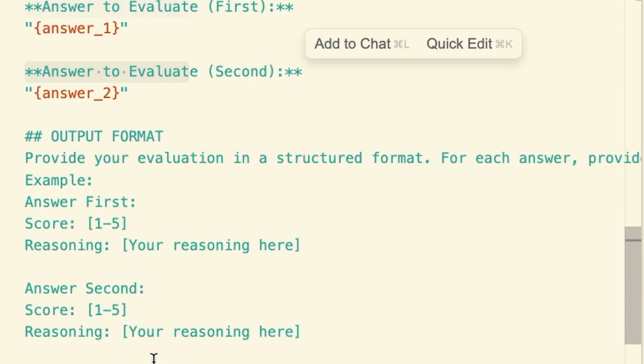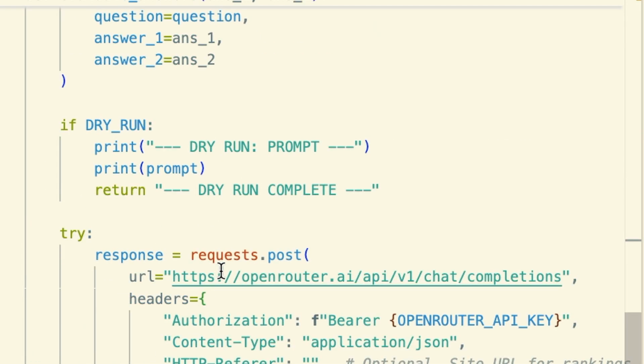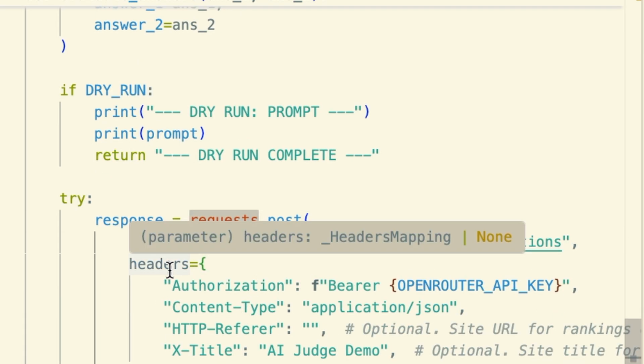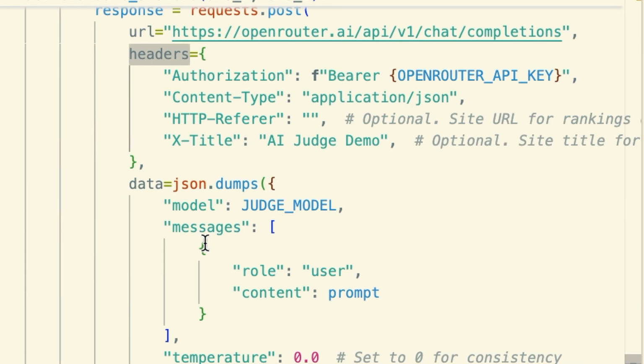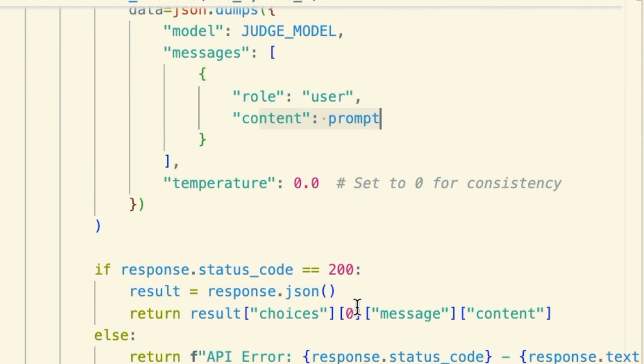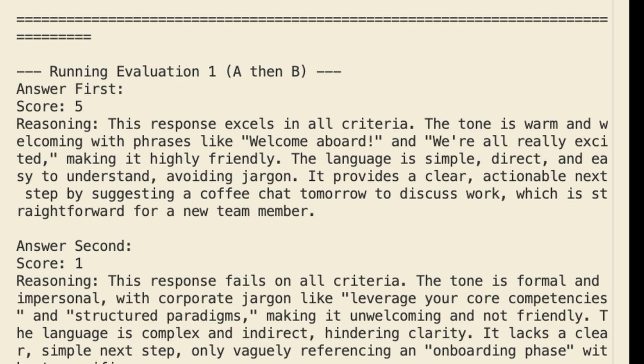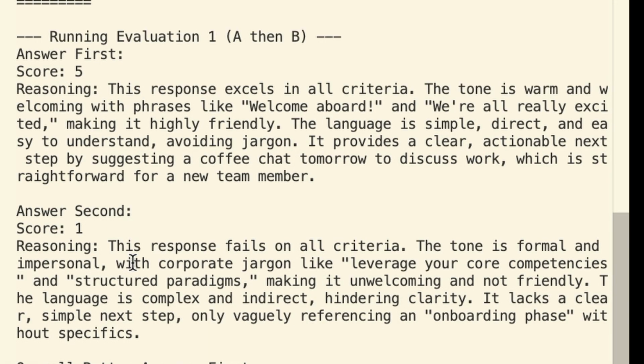Instead of using a specific library, we'll build a standard API request. We set our headers, our JSON payload with the model name and prompt, and make the call. Let's print the response. And look at this result. It gives the first answer a perfect 5 out of 5 and the second a 1 out of 5. Crucially, the reasoning is sharp and specific, pointing out the jargon and lack of clarity in the bad answer.